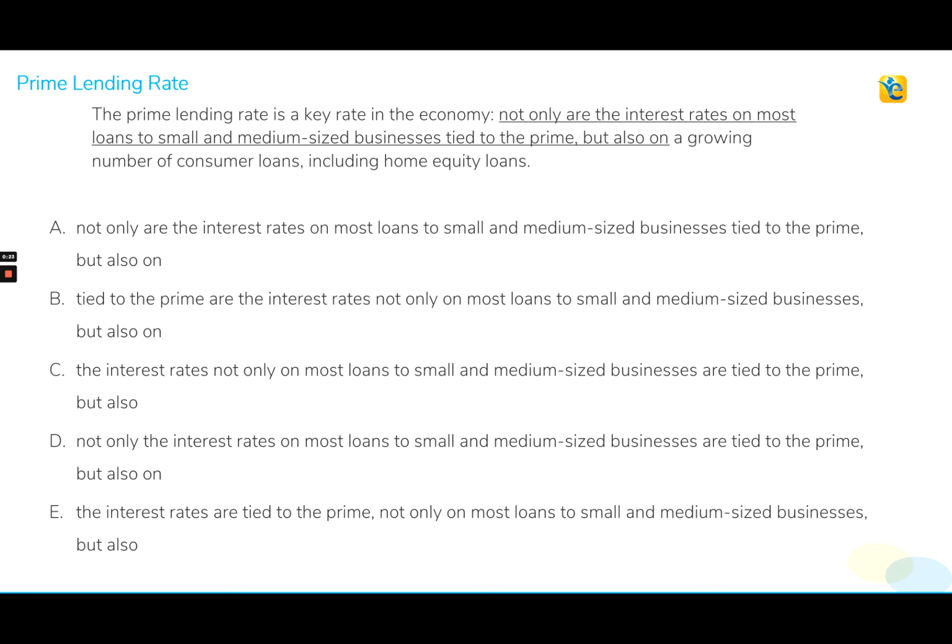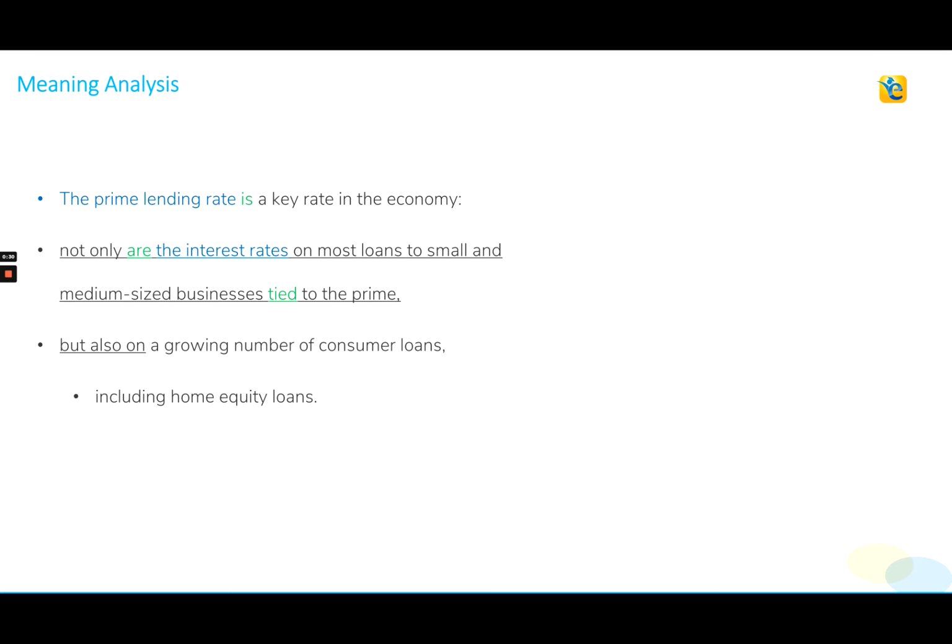In our three-step meaning-based approach, the first step is the meaning analysis, in which we try to understand the meaning of the sentence by breaking it down into smaller chunks, as you can see on the screen. So let's get started. Let's read the sentence now.